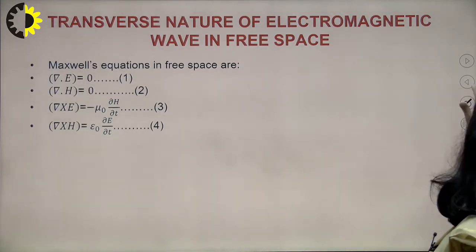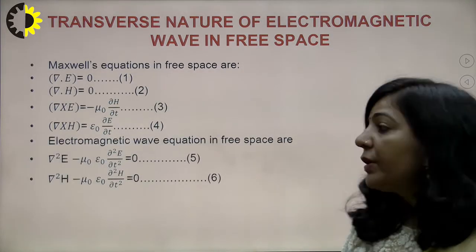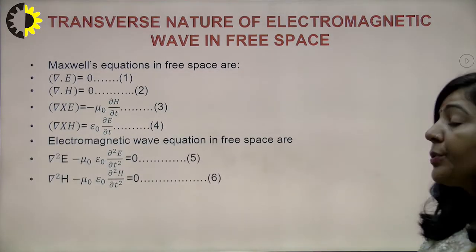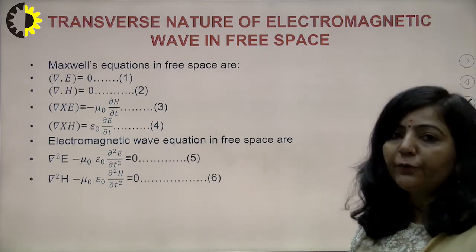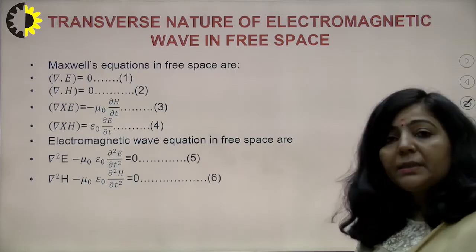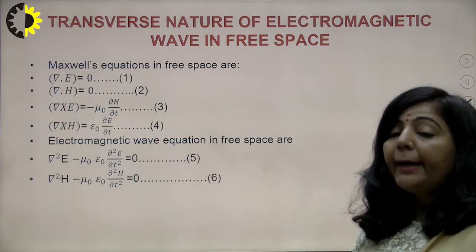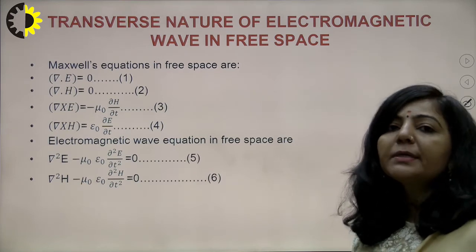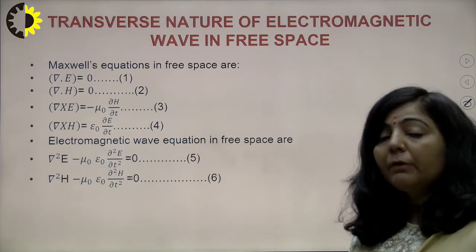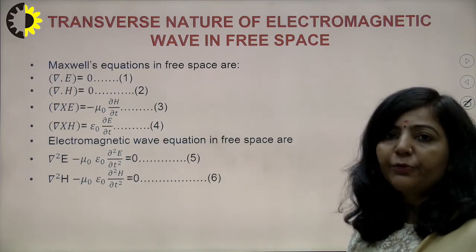Now, after this, what is your equation number 5? As you can see, equation number 5 is a second order partial differential equation. Equation number 6 is again a second order partial differential equation. As I have told you, mathematically, if you want to describe wave nature, it can be described with the help of a second order partial differential equation.